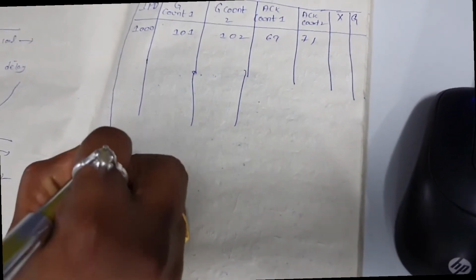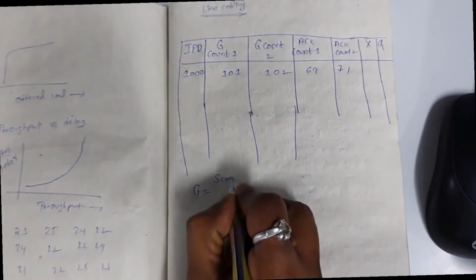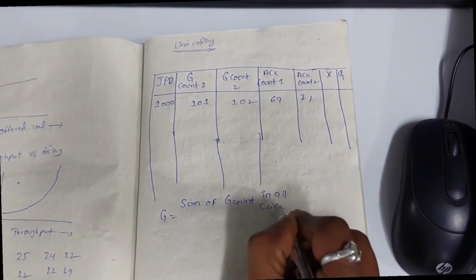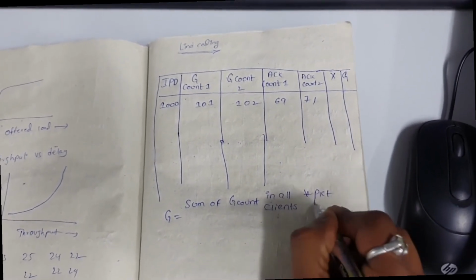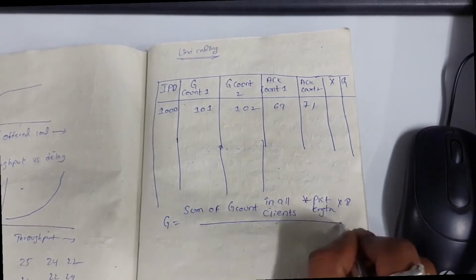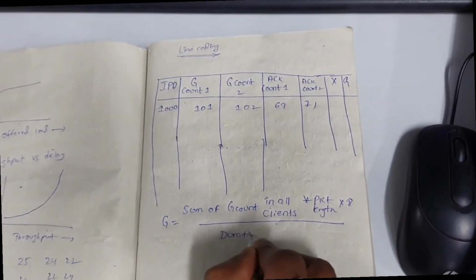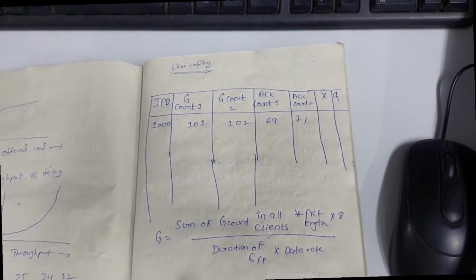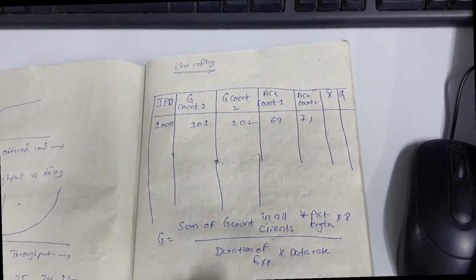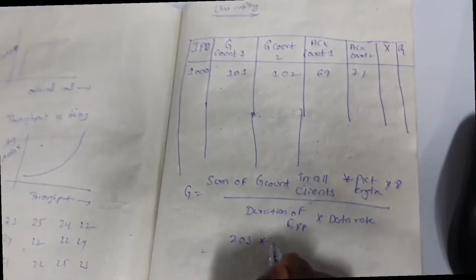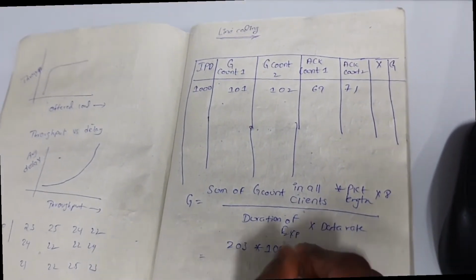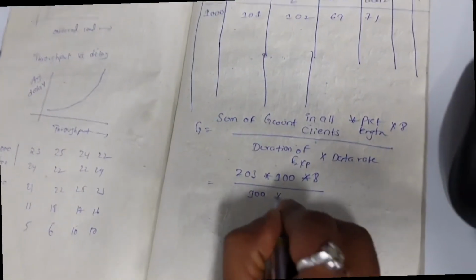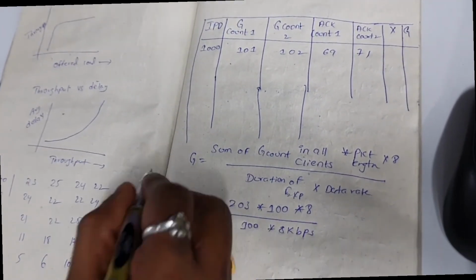Practical offered load is calculated using the formula: sum of G count in all clients into packet length into 8 by duration of the experiment into data rate. We know that the sum of G count is 101 plus 102, which is 203, and the packet length is 100 bytes, and into 8 by duration of the experiment is 100 seconds and data rate is 8 kbps. Thus you can calculate the value of G.